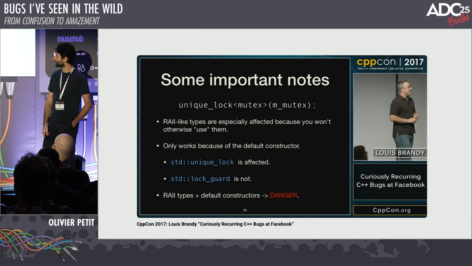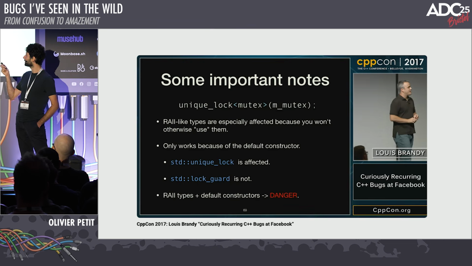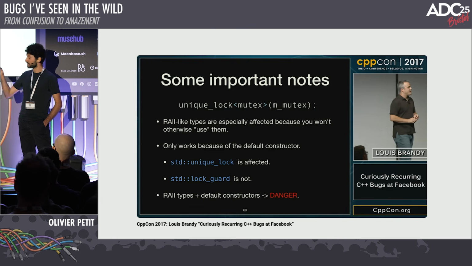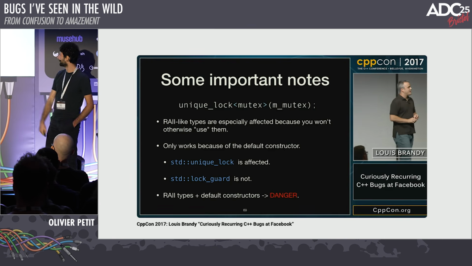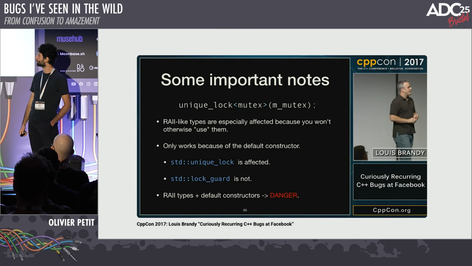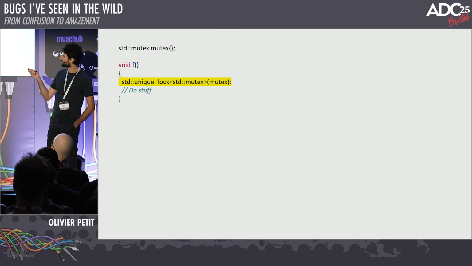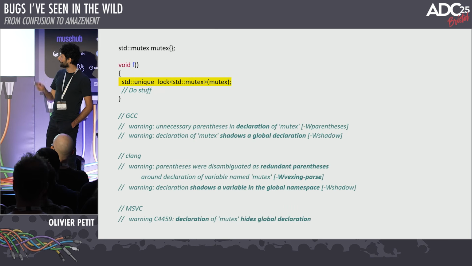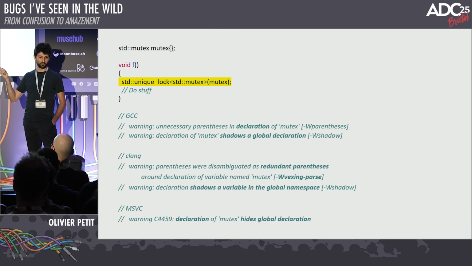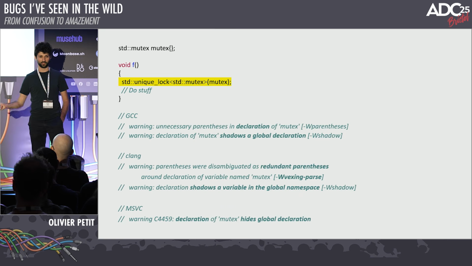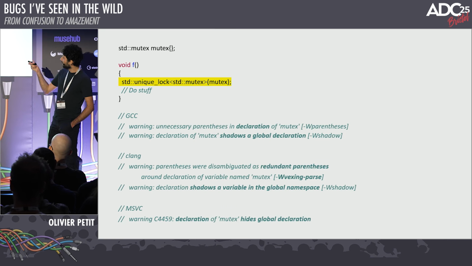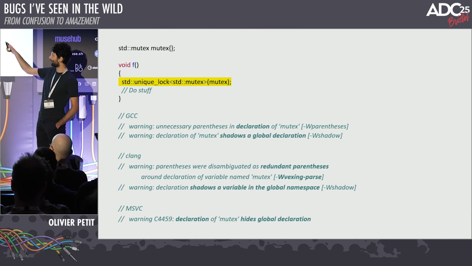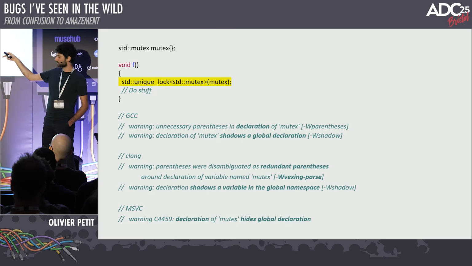And this is a variation of a very classic bug using unique lock with std mutex like this. If you do this and you don't give it a name, you're not actually locking your mutex. And this comes from these curiously recurring bugs at Facebook. So if you do this, same thing, doesn't work. But the thing is, this actually warns if you use the set of warnings I've shown earlier, which you should definitely use: -Wall, -Wextra, -Wpedantic. It tells us unnecessary parentheses in declaration, because this is interpreted as a declaration of a variable called mutex. It's telling you about this vexing parse issue.